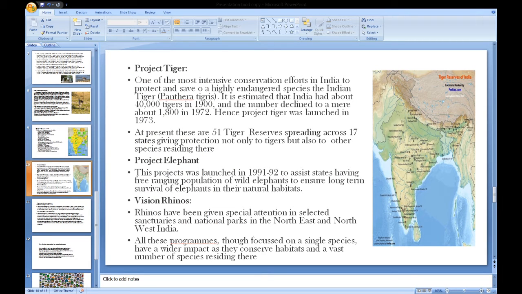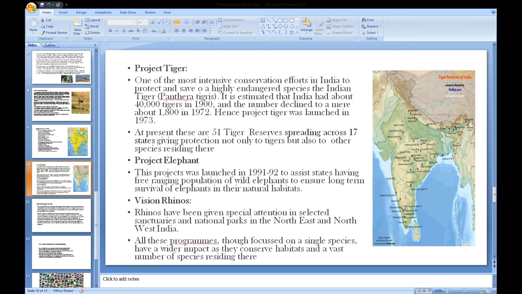Project Tiger, one of the most intensive conservation efforts in India to protect and save a highly endangered species, the Indian tiger, Panthera tigris. It is estimated that India had about 40,000 tigers in 1900 and the number declined to just 1800 in 1972. Hence, Project Tiger was launched in 1973. At present, there are 51 tiger reserves across 17 states, giving protection not only to tigers but also to other species residing there.